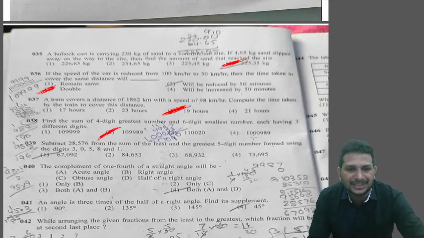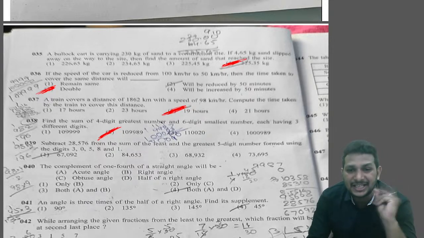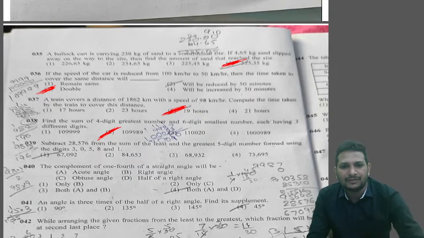Okay, next question number 39. Subtract 8576 from the sum of the least and greatest 5-digit number using the digits 30581. Okay, they gave the digits. We need to use the least 5-digit number and greatest 5-digit number. First we need to do the sum of the least number and greatest number. Okay, so let's see that.